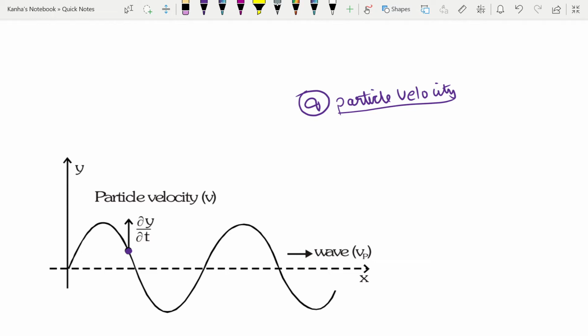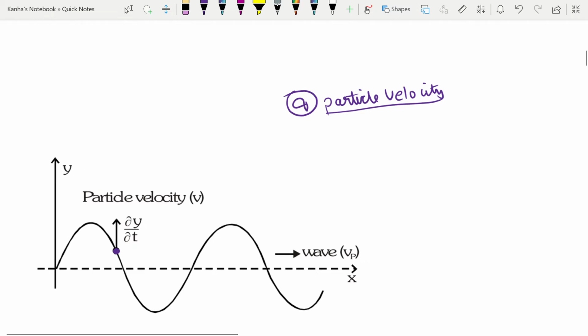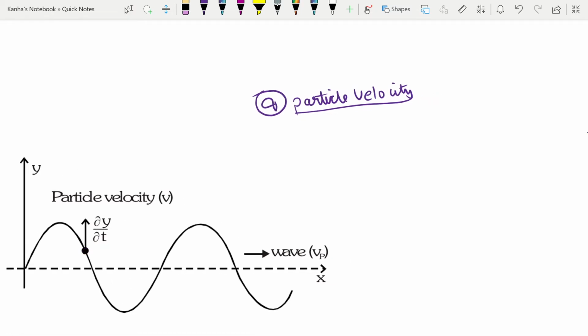We'll quickly write the relations between these so that you can easily understand them in the paper. Let your wave equation be something like y = A sin(omega t minus kx).